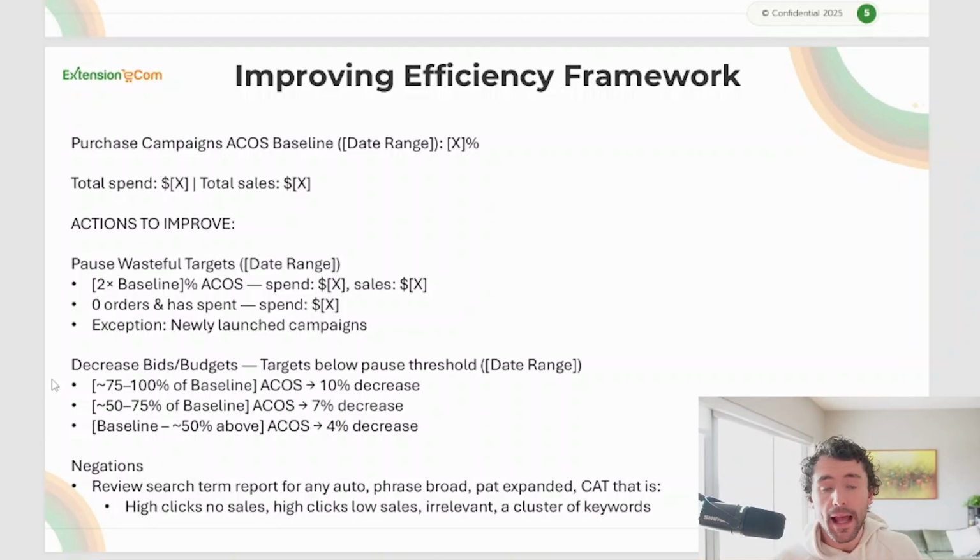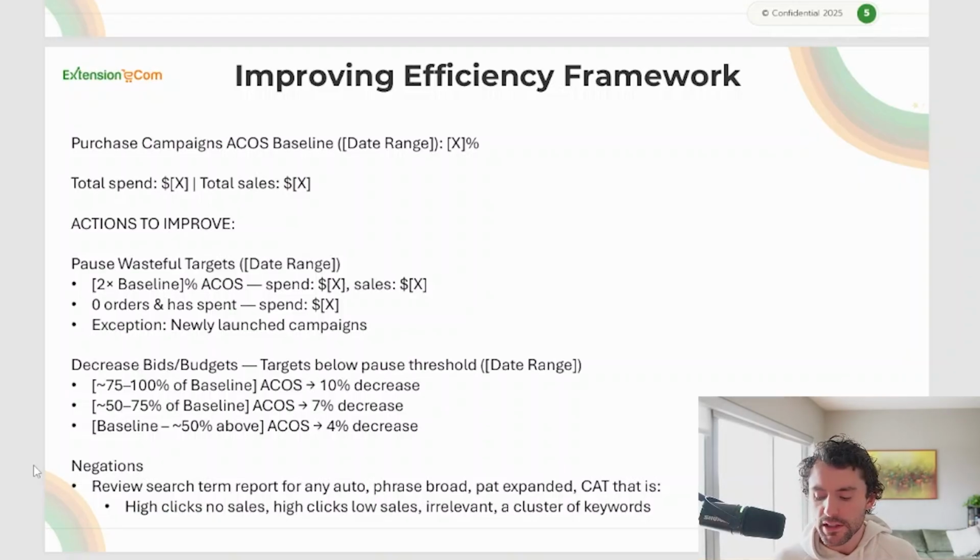The last thing we want to look at after decreasing bids and budgets is negations. We want to review our search term report, looking at our autos, our phrases, our broads, our phrase and broad expanded, and our category targets that have high clicks and no sales, or high clicks and low sales. There are irrelevant terms, or there are a cluster of terms.